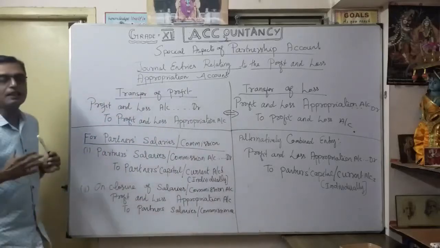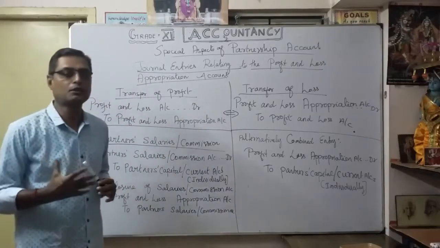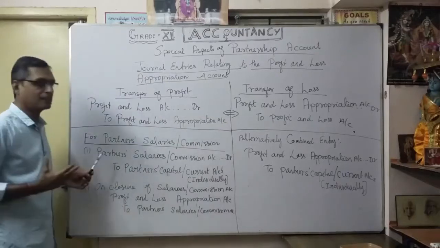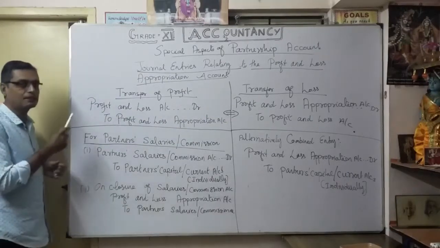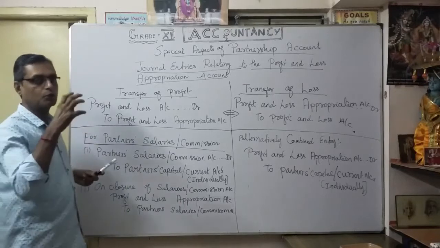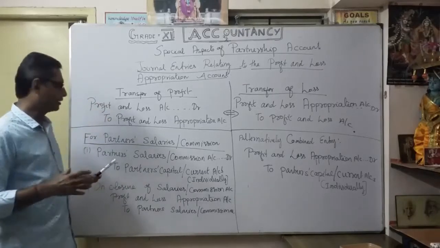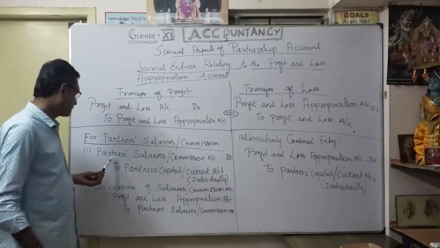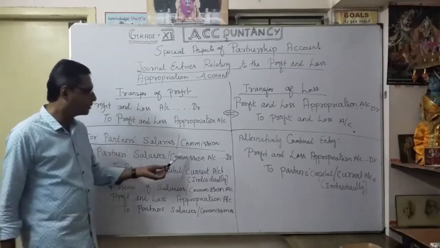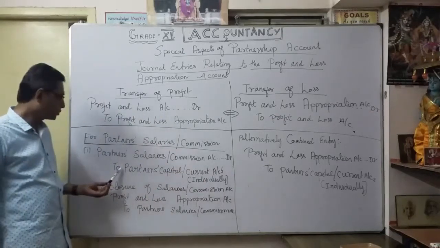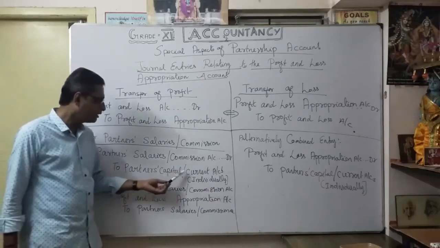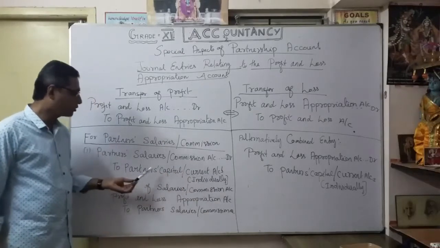For any salary or commission you are going to pay a particular partner, how will the journal entry be? First, in the very first entry, you show how much you are going to pay as salary. Partner's salary or commission account debit to partner's capital account or current account. So you are going to show both.